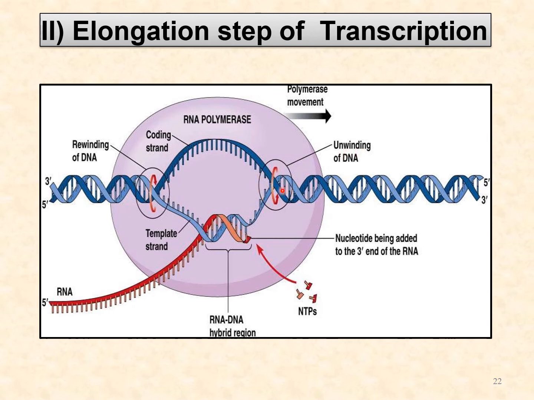And here unwinding of DNA takes place, and as the synthesis starts and is completed, then after the termination, rewinding of DNA takes place, and this RNA polymerase core enzyme is attached here, and this is the coding strand, this is the template strand.